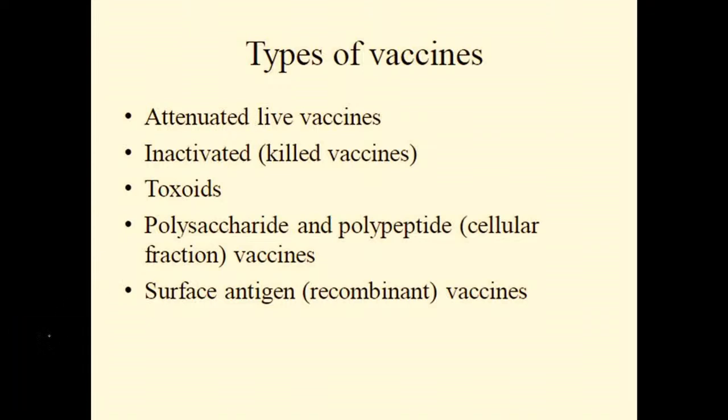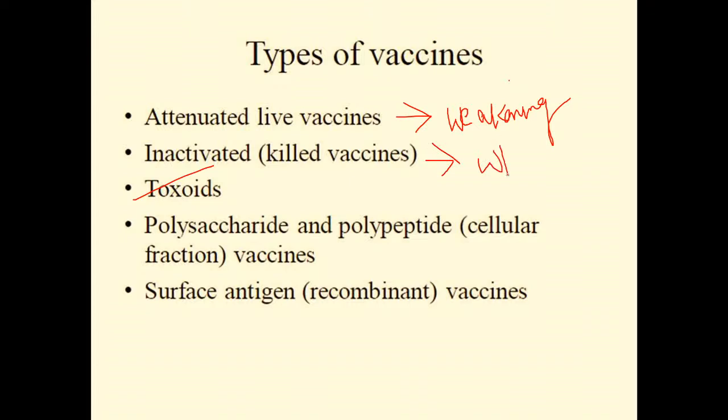What are these different types of vaccines, friends? There are attenuated vaccines, inactivated vaccines, as well as toxoids. Attenuated live vaccine, what does it mean? We are directly giving the antigen. Directly we are using the microorganism, but we will attenuate it, in the sense we will use that microorganism in a weakened condition. So attenuated vaccines we basically call weakening vaccines.